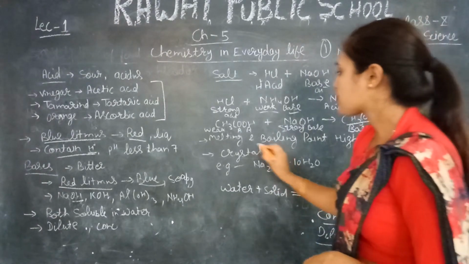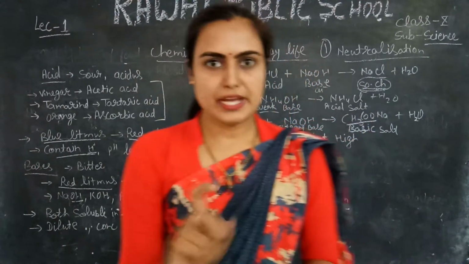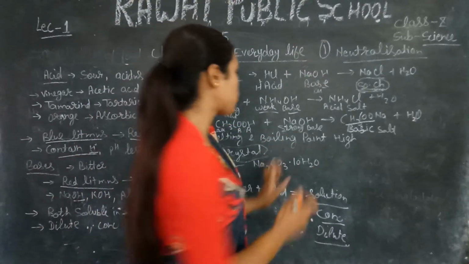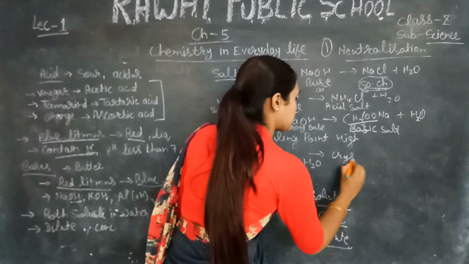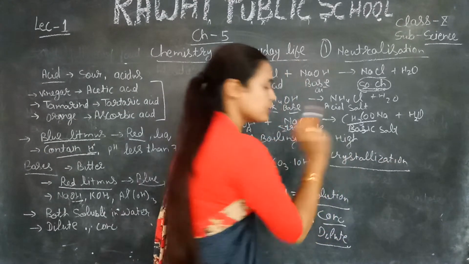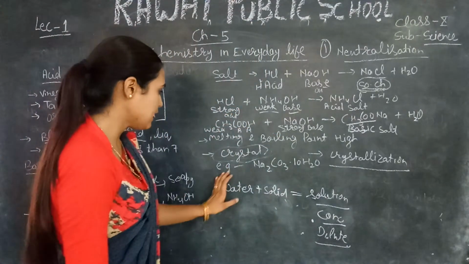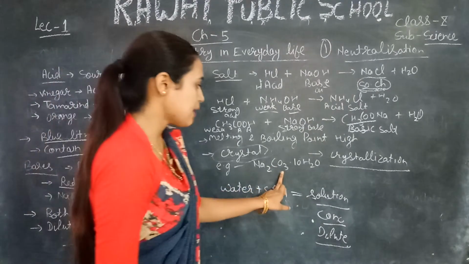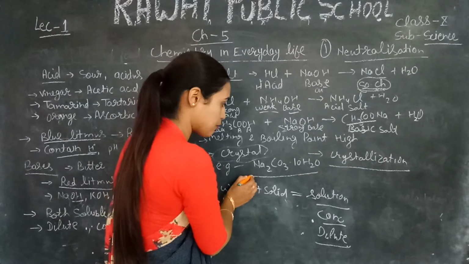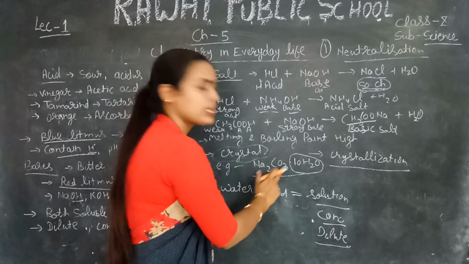Sometimes when the acid and base combine with water, they form a crystal-like structure. That process is called crystallization. What is the meaning of crystallization? When crystals are formed in the presence of water molecules. One example is sodium carbonate crystals, because there are 10 molecules of water combined with sodium carbonate.